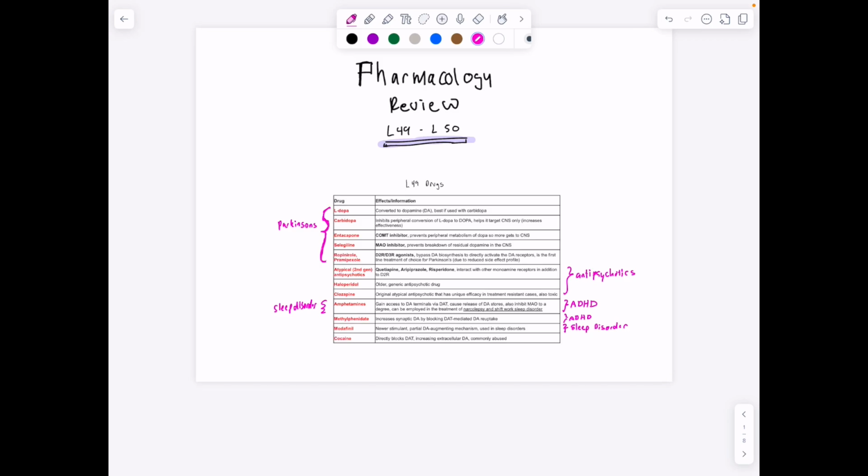Alright, hi guys, this is a review of Pharm for Neuro, lecture 4950. We're looking at drugs for Parkinson's and then antipsychotics, ADHD, sleep disorder overall, but a lot of talking about dopamine